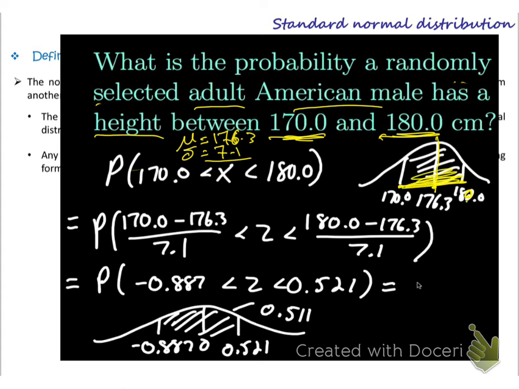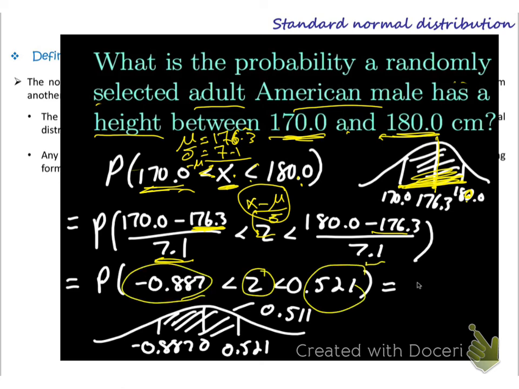So you want this area, okay? So I need to convert them. I just write x greater than 170, this is what he wants, and less than 180. Then for each x, minus mu divided by sigma. So I come here, x minus mu divided by sigma, which will be replaced by z, so it will be z. Also here, minus mu, which is 176, divided by sigma, and here 180 minus mu divided by sigma. So this will be z, and this will be the value. Now z appears, so now I can get it from the standard normal distribution table, okay? I can use it.